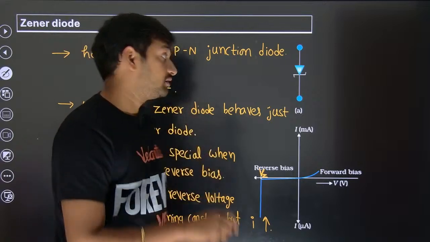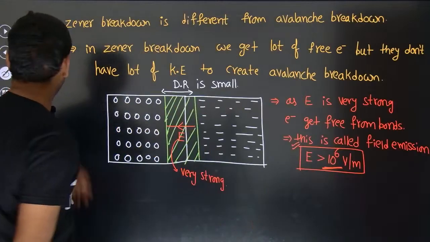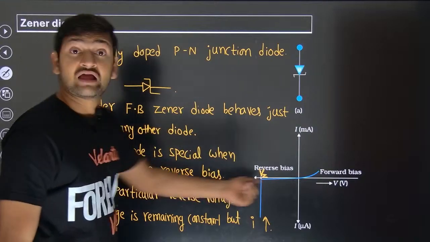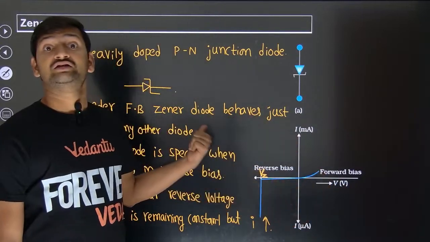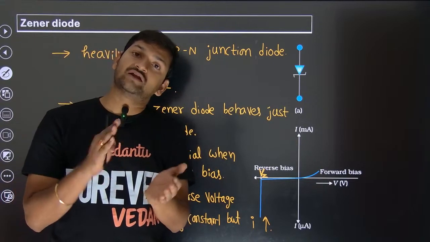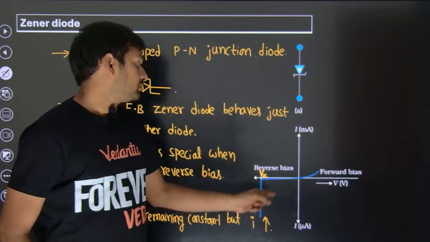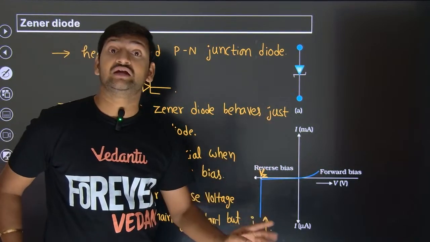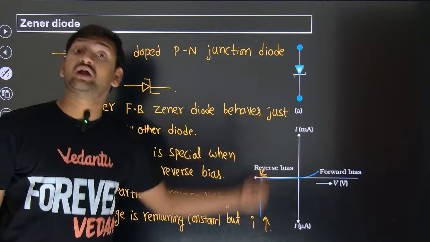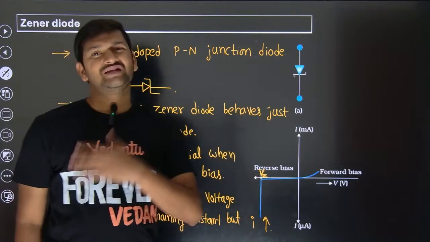Now, 1 second. Sir, what will happen if I further keep trying to increase the VZ? If you try to further increase the voltage, the voltage across the Zener diode will remain the breakdown voltage only, but it keeps taking more and more current. But there is a limit for everything.